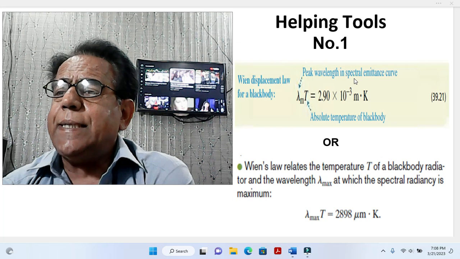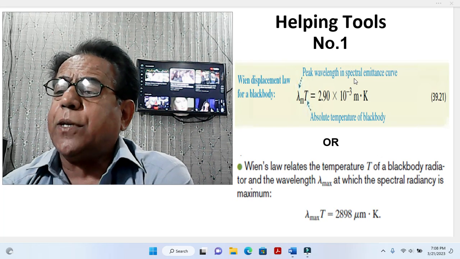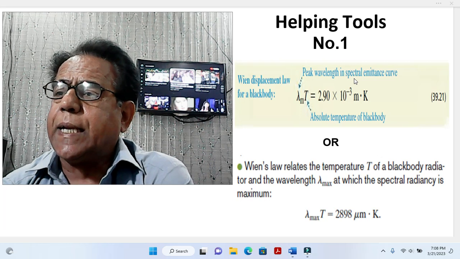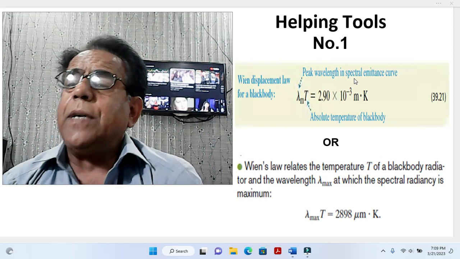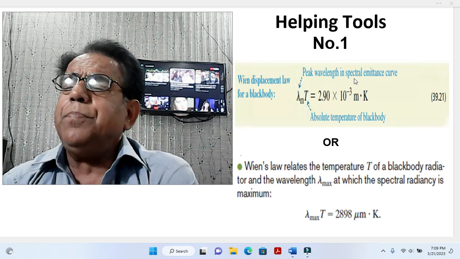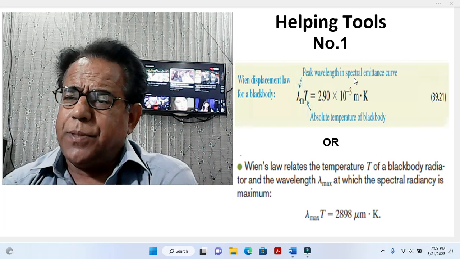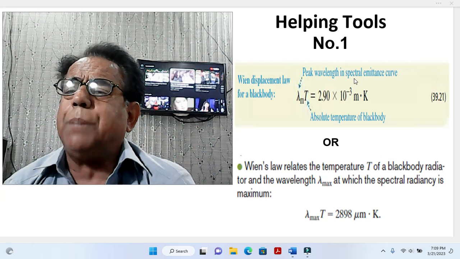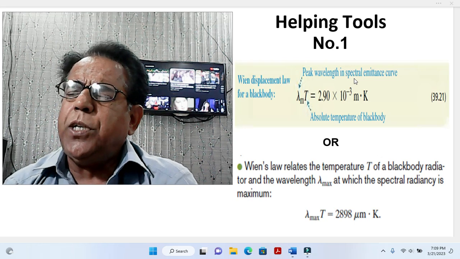Lambda max into T is equal to 2898 micrometer dot Kelvin. Here what is the difference? The difference is no difference, but apparently it looks like perhaps there is a negligible difference, but actually there is absolutely no difference.